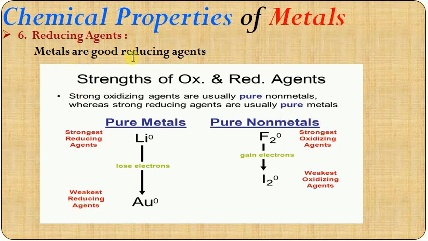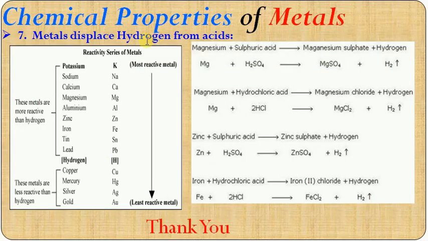So that is an idea, my dear children. Metals are good reducing agents. Strong oxidizing agents are pure non-metals, whereas strong reducing agents are pure metals. There is an additional point you should learn. The next point is that metals displace hydrogen from acids. You could see the reactivity series given here. In this, hydrogen is taken as a standard.